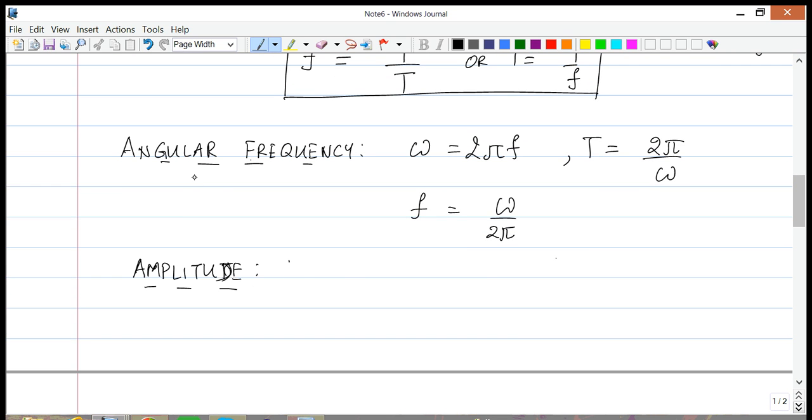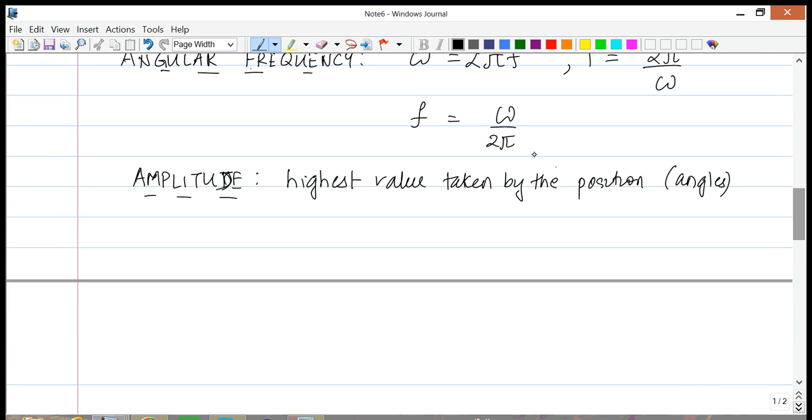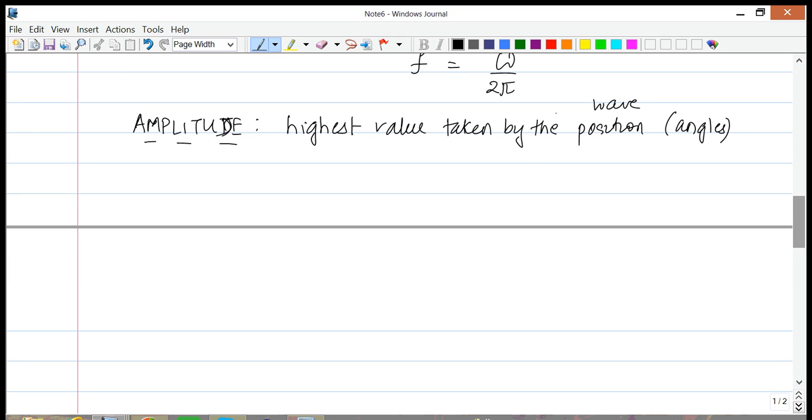So it is the highest value taken by the position coordinate, or the angle. Okay, and it all depends on the type of system that you have. So it is the highest value that will be taken by the wave. If you want to think of it as whatever wave you have, it will be the greatest value.